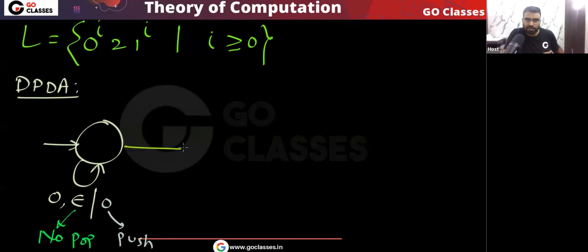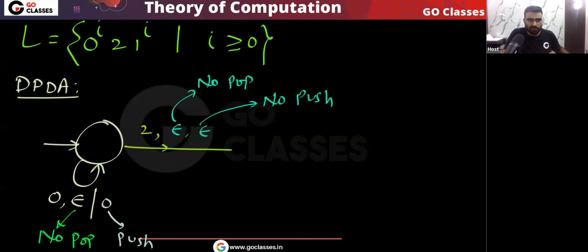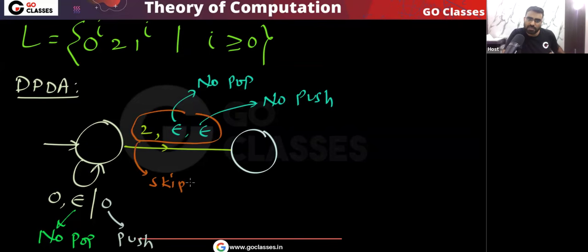Now after that, when the symbol 2 comes, what I will do? I will skip it. This symbol I will skip. Basically I will not do anything. I will not pop anything from the stack, and I will not push anything on the stack. So no pop from the stack, no push on the stack. Basically this symbol 2 I am skipping. When I write like this, this simply means I am skipping this symbol 2.